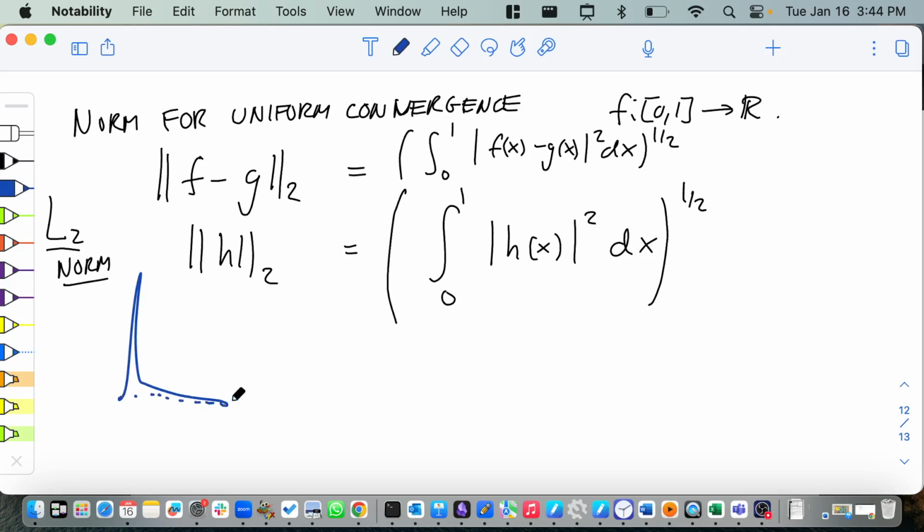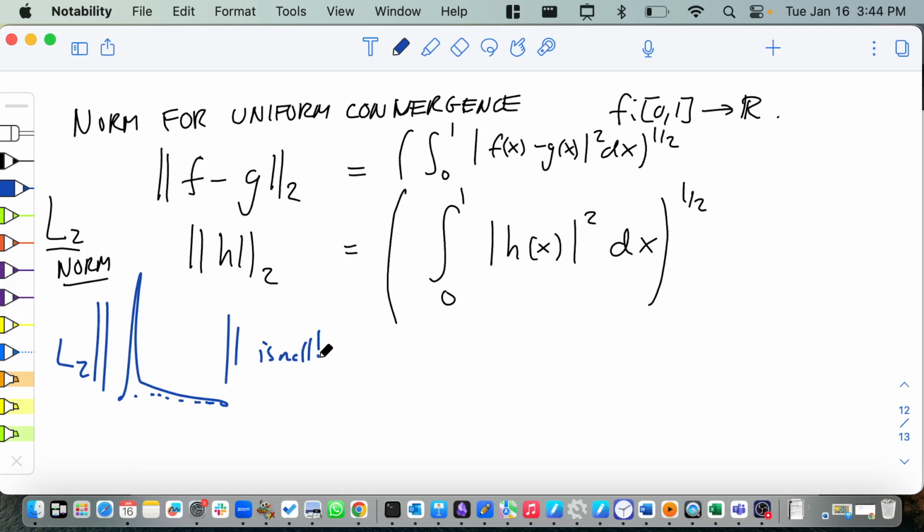because that spike is really narrow. So even though it's very tall, because the spike is so narrow, the L2 norm of this is small. So the L2 norm of all this stuff is small, but that function in the uniform idea is quite far away from the 0 function because the spike is so tall. So the L2 norm is kind of like how much area is underneath the spike, whereas we want to know what is the tallest the spike could be.